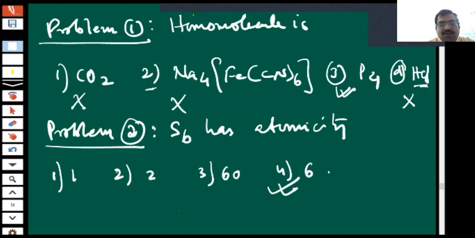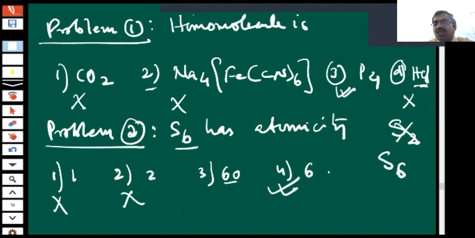Because it has only one atom. Yes, it says atomicity is 1. If we write only S, then only 1 will be correct. If I write S2, then 2 will be correct. But it is S6. For 60 we would have to write S60, so this is also wrong. Good. Very nice.